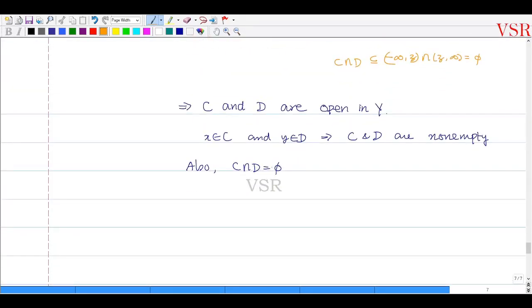But what I can say is capital Y can be expressed in this way.